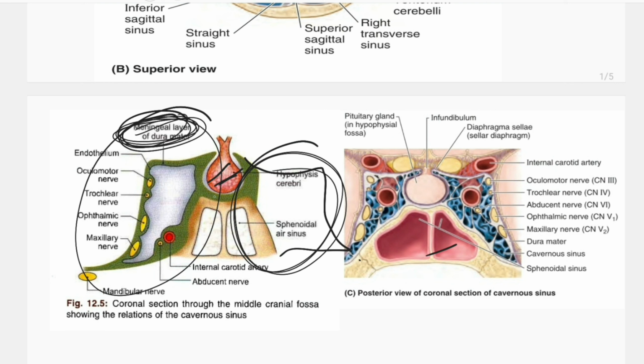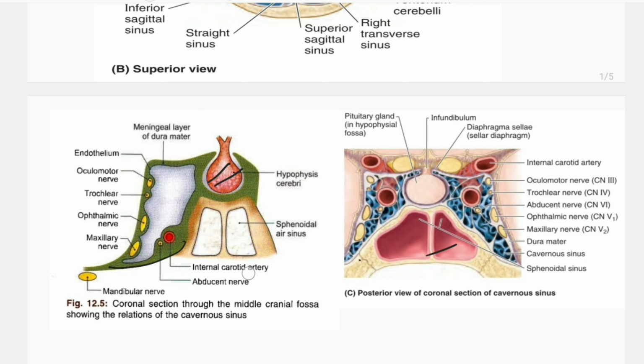Inside is the meningeal layer, and outer will be the periosteal layer. The lateral wall and roof of the cavernous sinus are formed by the meningeal layer, and the medial wall and floor are formed by the periosteal, also called endosteal, layer.